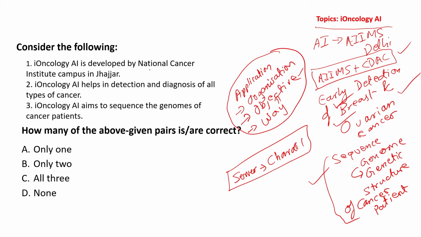iOncology AI is developed by National Cancer Institute campus in Jhajjar. No, this particular statement is wrong. So we have already looked, it's AIIMS and CDAC. iOncology AI helps in detection and diagnosis of all types of cancer. Again, it is wrong. Not all types of cancer. iOncology AI aims to sequence the genomes of cancer patient. Absolutely correct. This information is absolutely correct. Out of the above given statements, which statement is correct? Only one statement is correct.